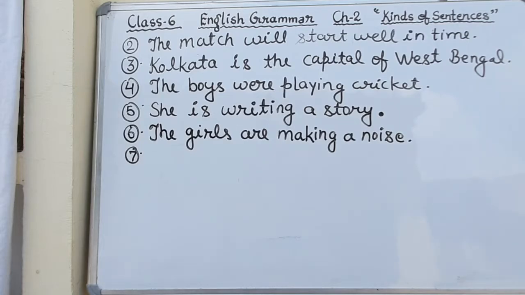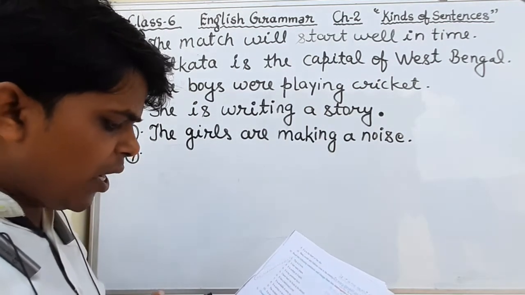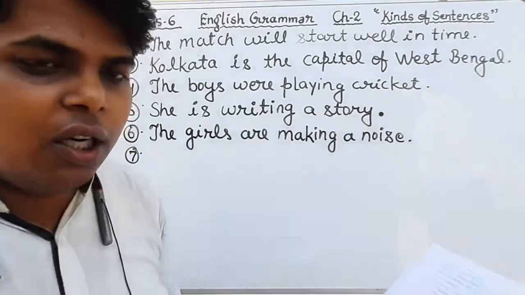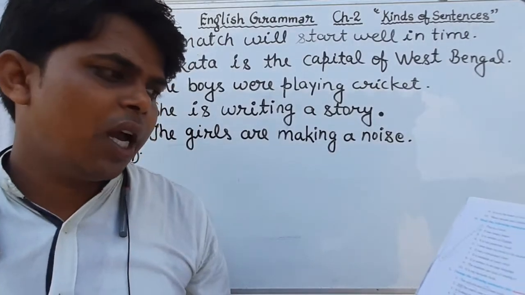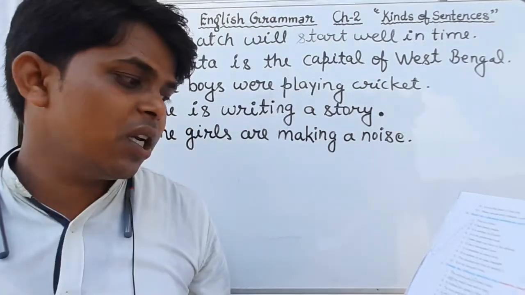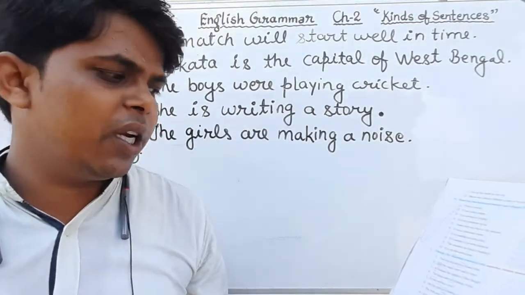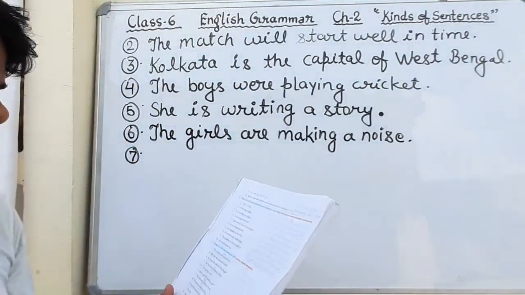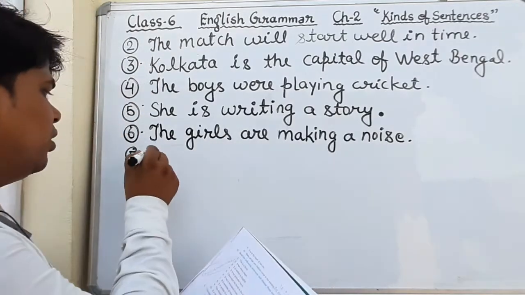Now come to question number 7. Question number 7 is what? The birds are not flying in the sky. This is the question. This is an assertive sentence, but it is in negative form. And you have to convert it into affirmative. So we will remove the word not only. The birds are flying in the sky.